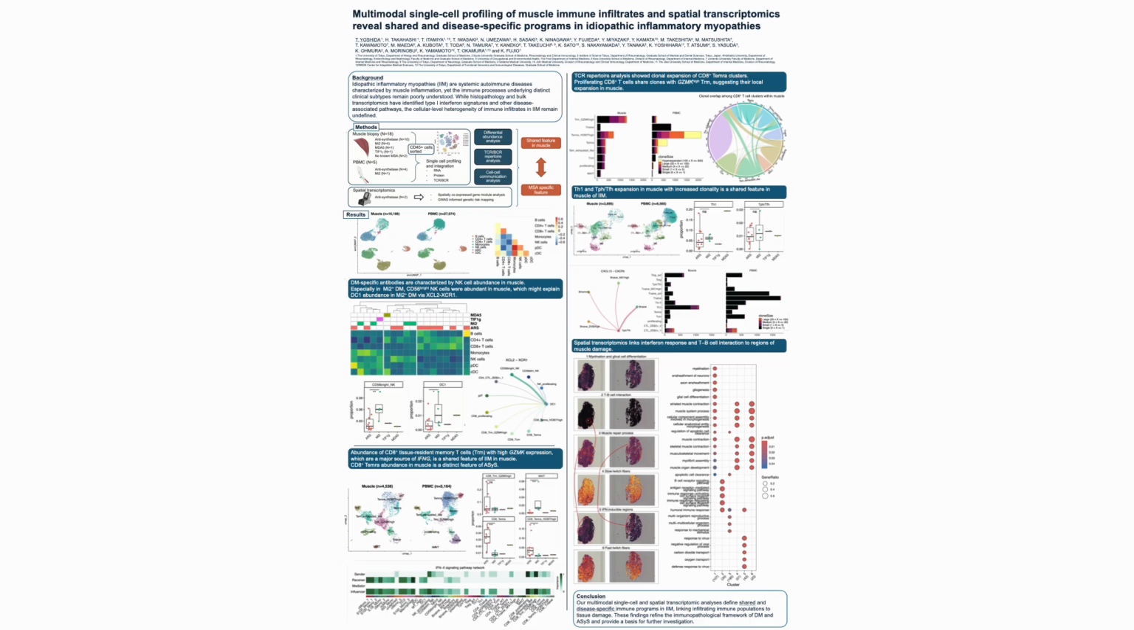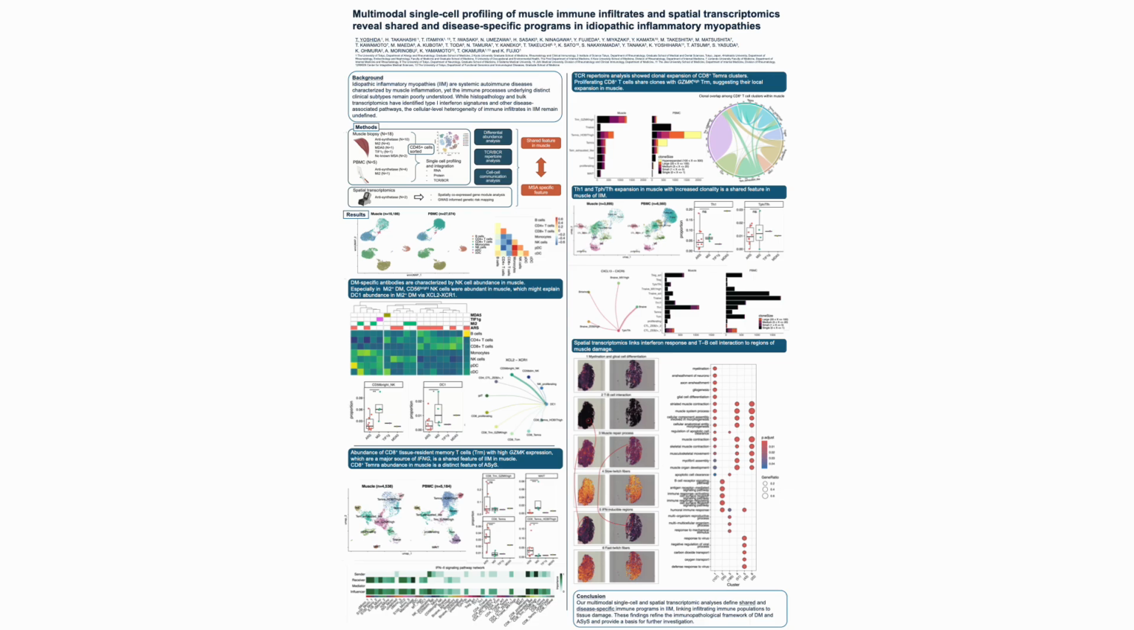In contrast, Mi-2 positive dermatomyositis was characterized by abundance of CD56 bright NK cells in muscle. Cell-cell communication analysis suggested that these NK cells may recruit type 1 conventional dendritic cells via the XCL1-XCR1 signaling axis. We also identified mast cells with strong interferon-stimulated gene signatures enriched in Mi-2 positive dermatomyositis. Together, these findings highlight distinct immune programs between IIM subtypes.